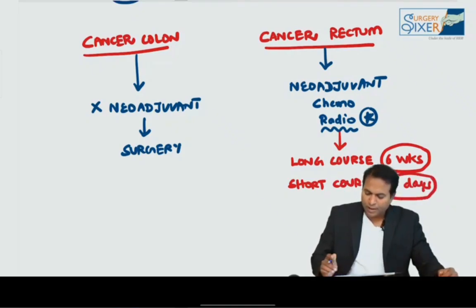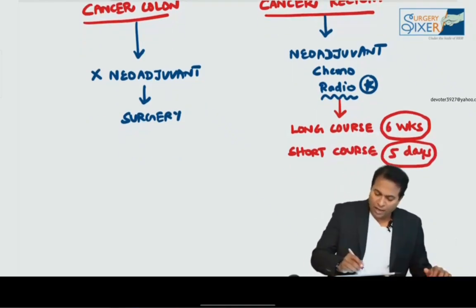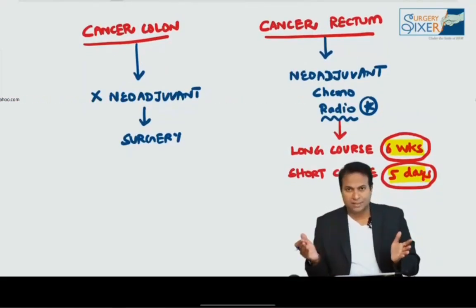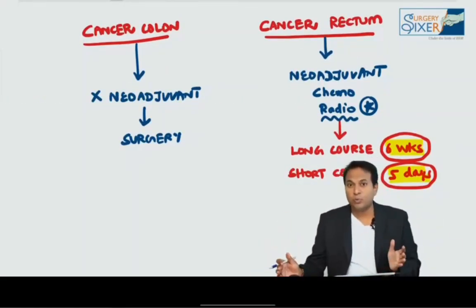There are 2 types of neoadjuvant radiotherapy before surgery: long course radiotherapy for 6 weeks, and short course given just for 5 days and operate immediately. With long course radiotherapy you give and operate after 6 weeks. 6 weeks radiotherapy followed by 6 weeks gap and then operate. Totally you wait for 3 months in a long course.